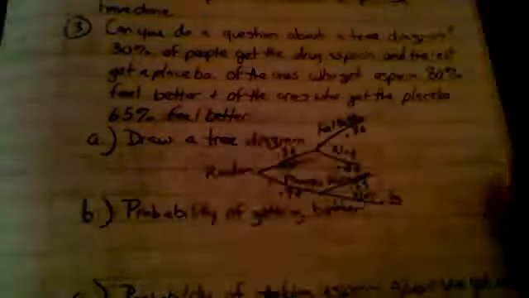Now, we want to multiply these probabilities to get our 4 numbers out here. So, to get the people who took aspirin and feel better, it's 0.3 times 0.8, and we get 0.24.